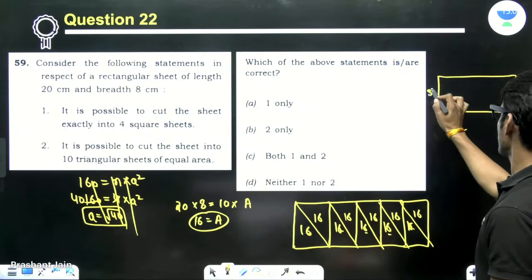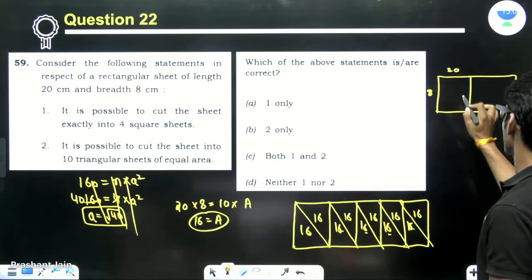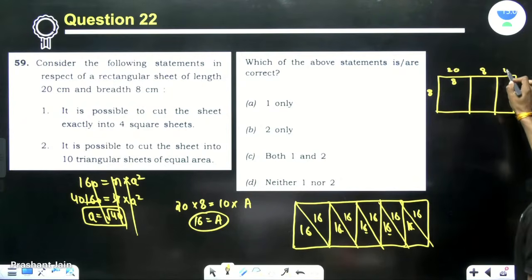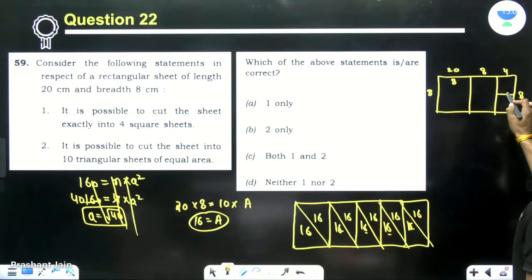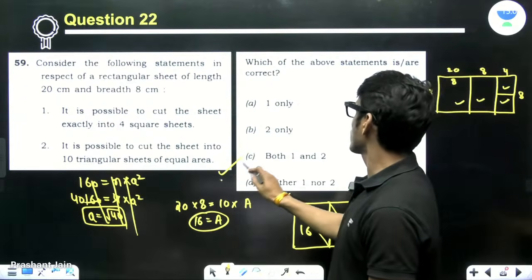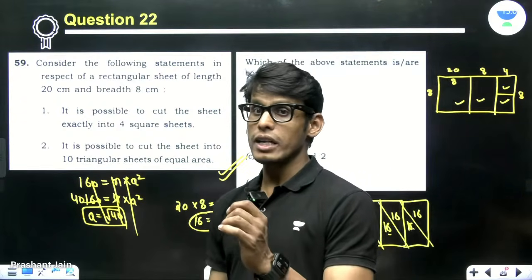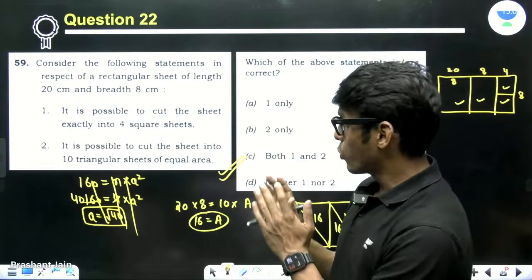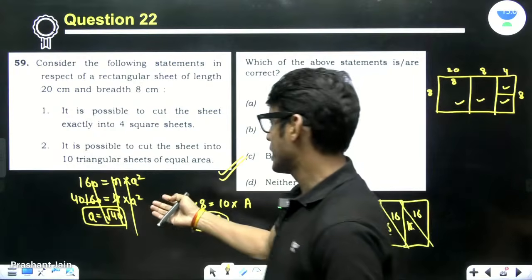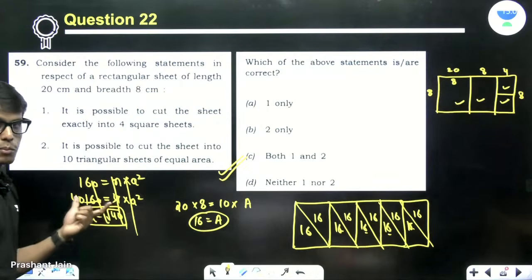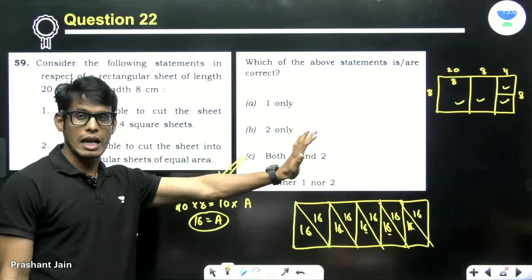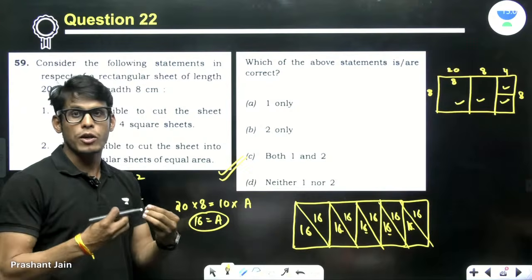So this is 8, this is 20. Take one cut at 8, another cut at 8, and then this becomes 4 times 8. Take another cut at 4. So 1 square sheet, 2 square sheet, 3 square sheet, 4 square sheet. So both 1 and 2 are possible. We have to carefully read this thing. Basically, I misread the problem. I have not done any of these problems before. I'm doing it live for you so that I can give you the real feeling of a student.